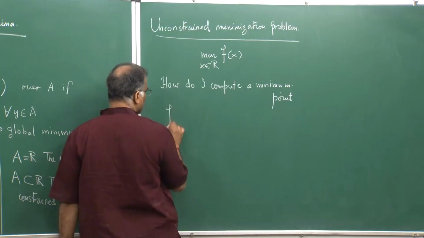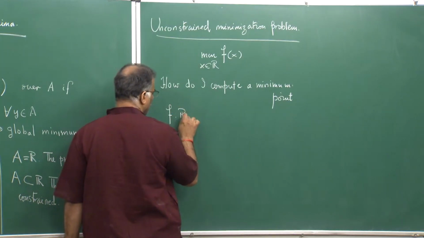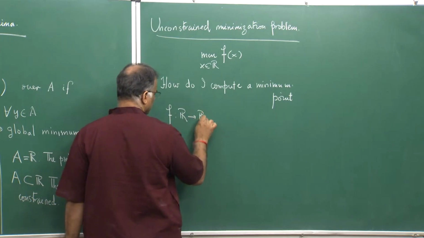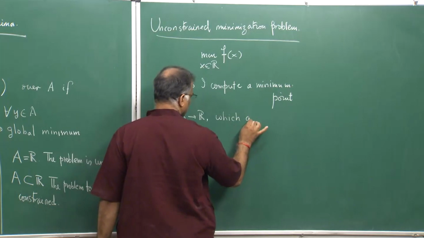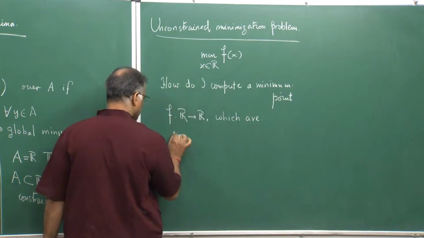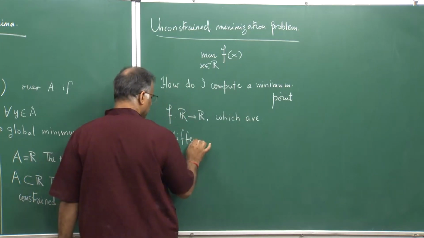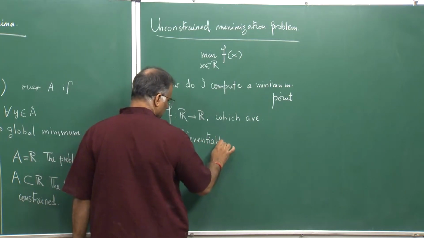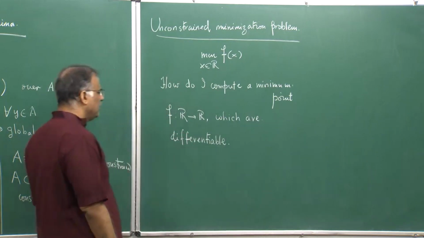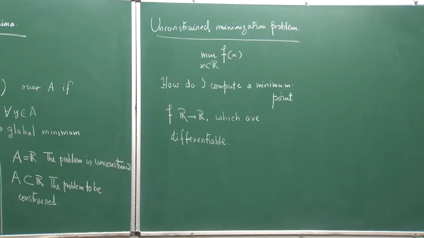So, now we will consider only functions from R to R which are differentiable. We will not discuss any function which has points where it is not differentiable.